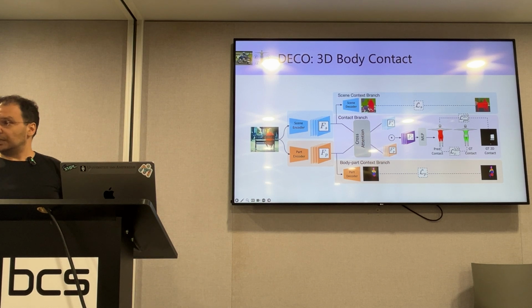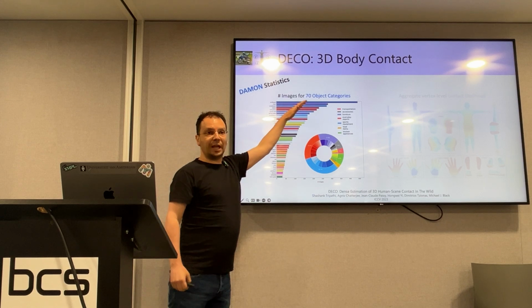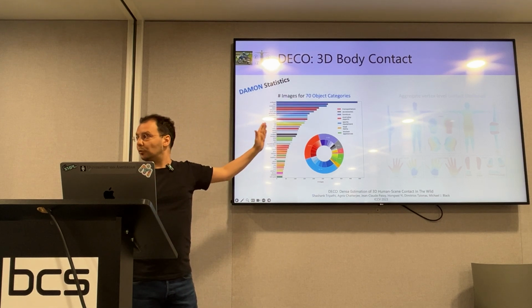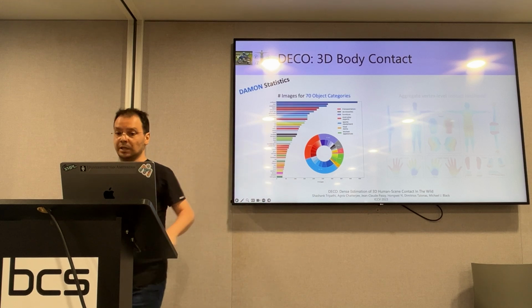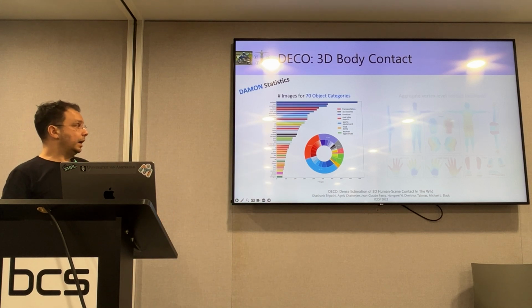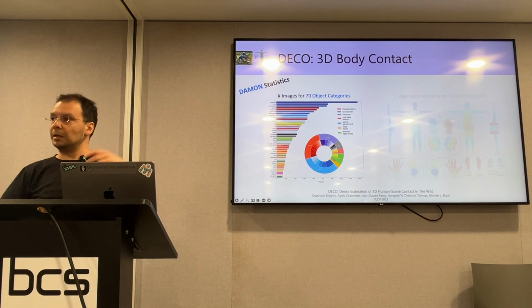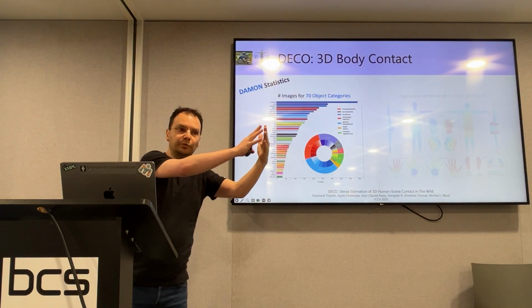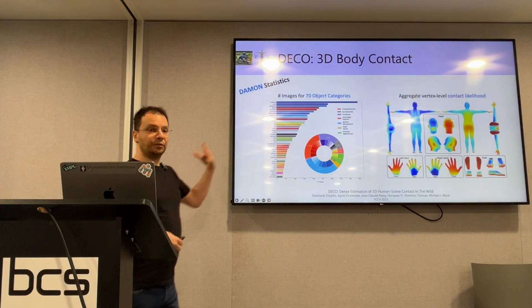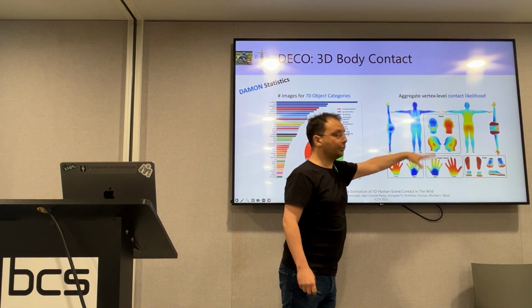We train this on the dataset that we crowdsource, and the distribution looks pretty rich, but also heavy-tailed, because any dataset that focuses on interaction is heavy-tailed. We have rare objects and rare actions, and so on. For every image, we have binary labels. For every vertex, do we have contact? Yes or no. But by having many annotations across many images, now we can aggregate this information and normalize. So we can compute contact likelihoods and visualize them across the full body.